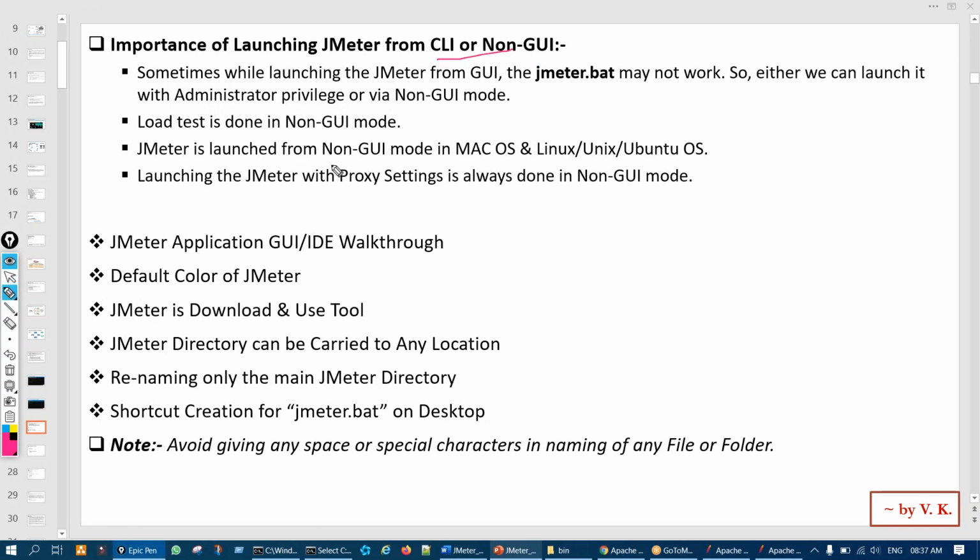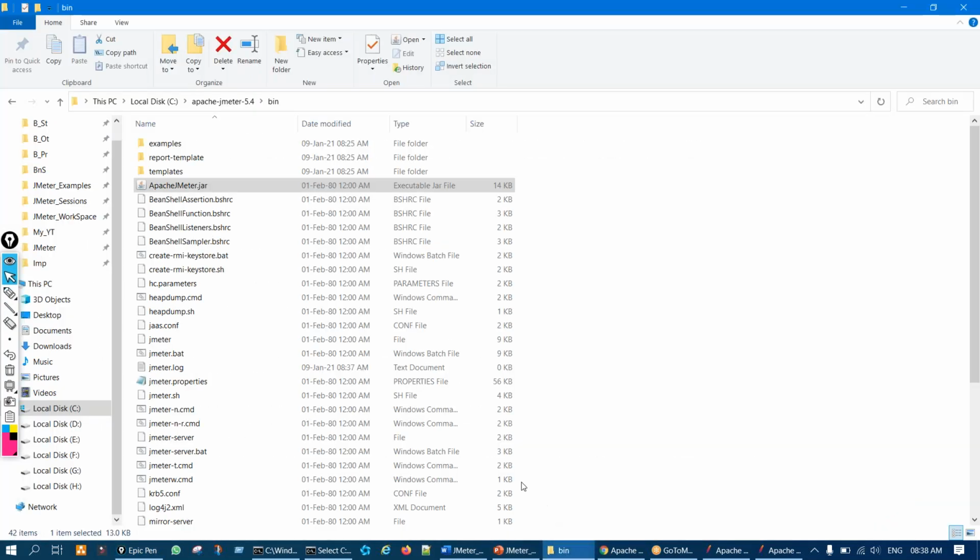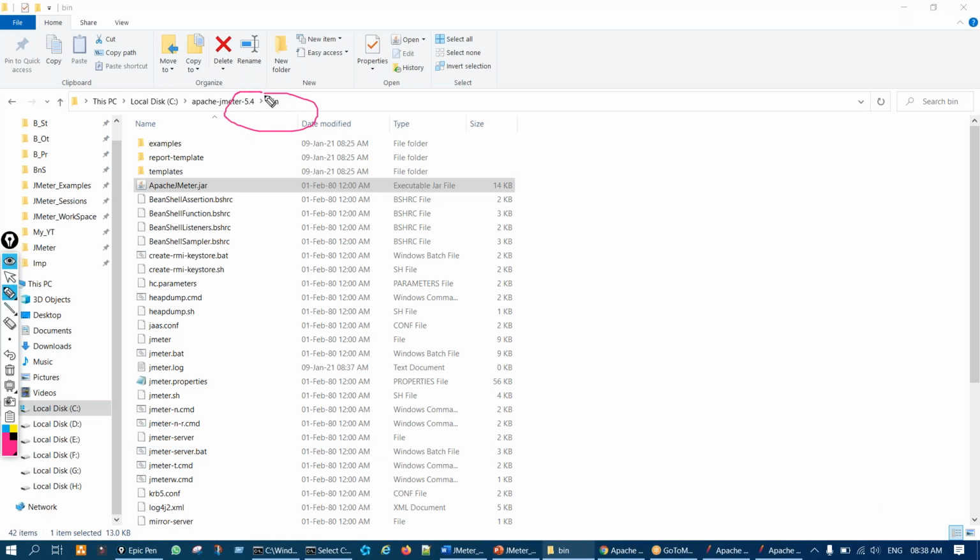Because in non-GUI mode, on Mac OS or Linux or Ubuntu OS, you can launch JMeter, not using GUI mode, right? So same way, you have to navigate to that directory and just launch JMeter. So I'll tell you again. Okay, first thing. Second thing, sometimes using GUI mode, JMeter is not launched. Means directly if you go to the bin directory, maybe in your system some problem will happen, and if you want to open this jmeter.bat file, you double click it multiple times, it's not opening. Then you can always go from CLI mode.